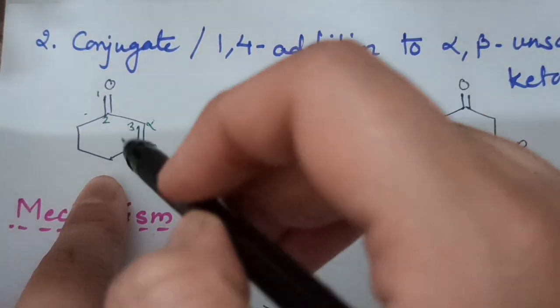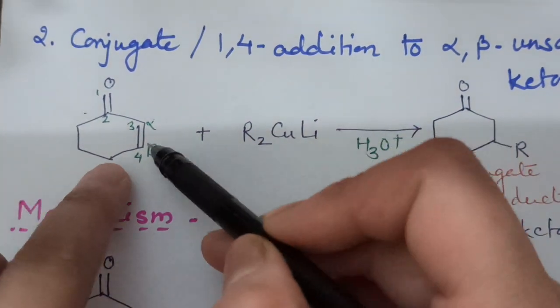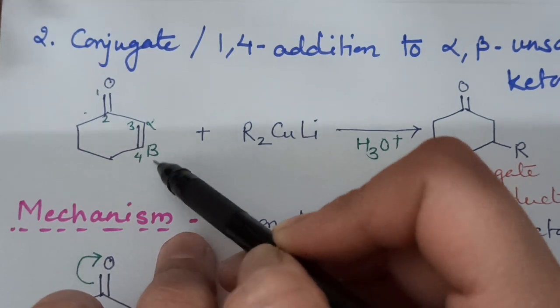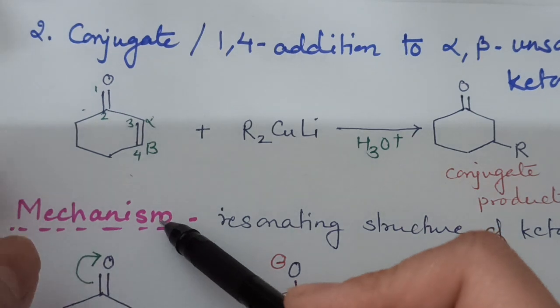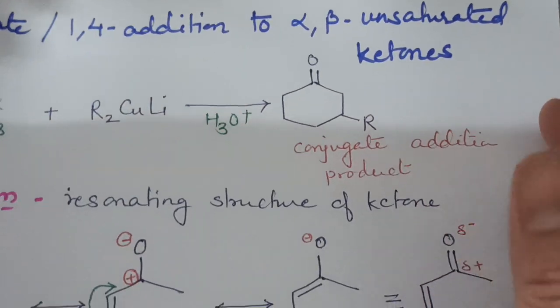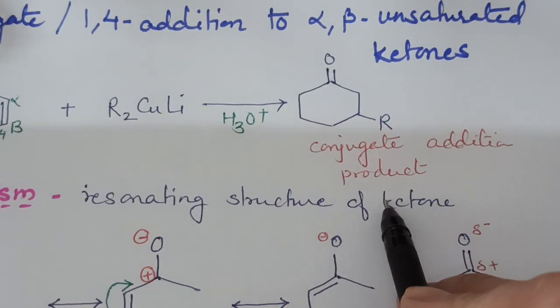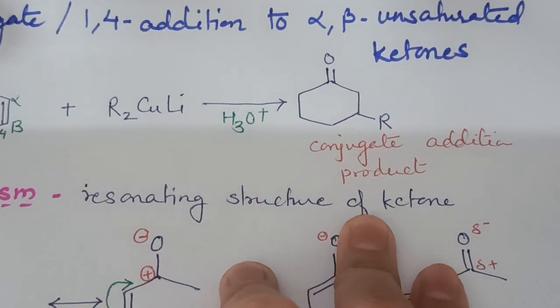That means 1,4 addition or conjugate addition. It means addition takes place at the beta position or the fourth position. When any alpha beta unsaturated ketone reacts with Gilman reagent, it results in the formation of the conjugate addition product, where addition takes place at the beta position.